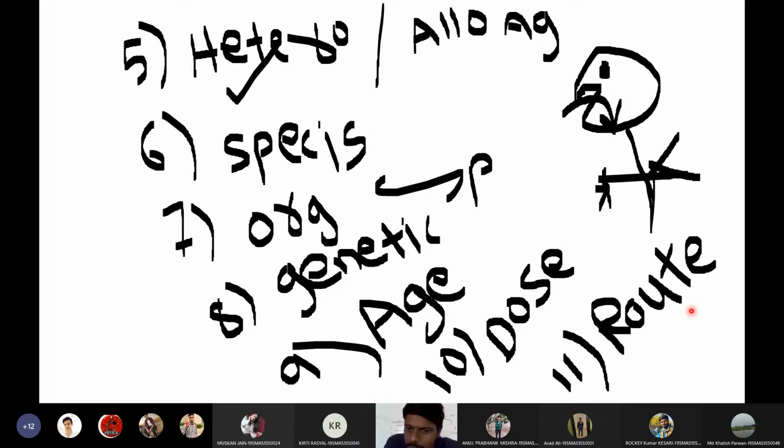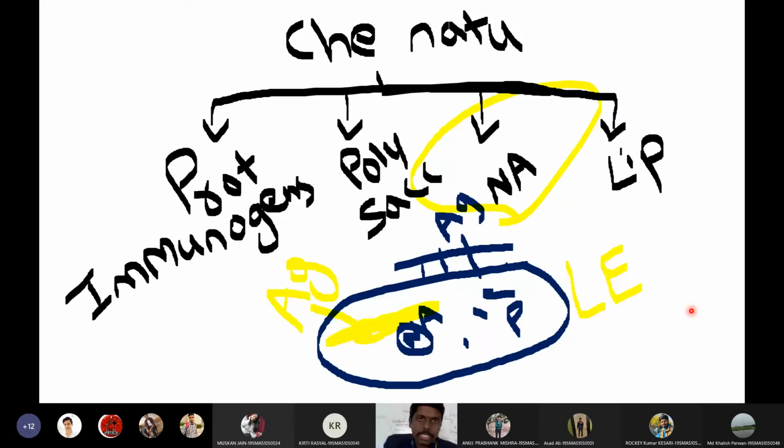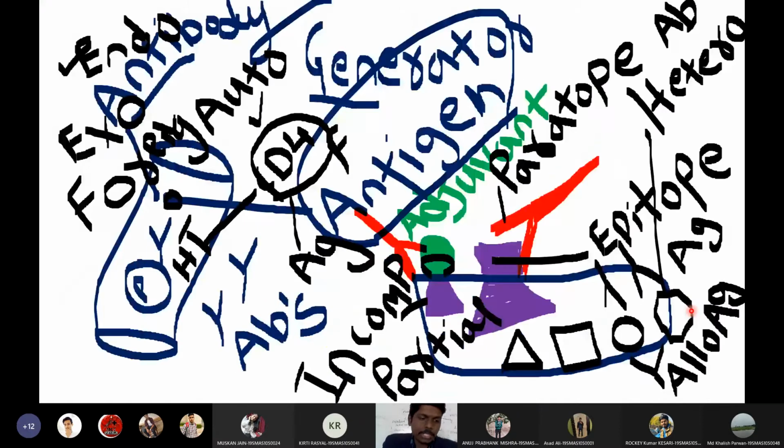So these are the certain factors that will influence the antigenicity, right? These are the points that we discussed in the last lecture. Any more doubts in antigen topic, students? Is this topic clear for everyone?